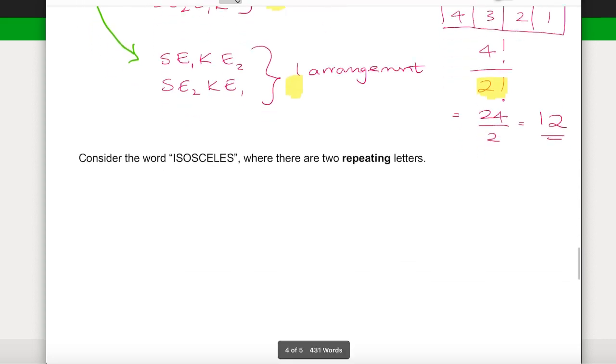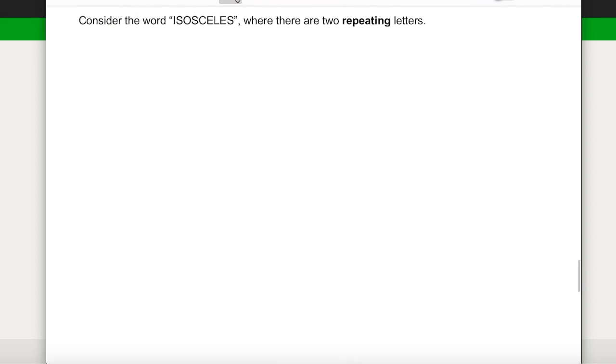So let's consider the word isosceles. Now if we have a look in the word isosceles, we have some repeated letters. We have 3 S's this time and 2 E's. So originally, if we arranged these 9 letters, we would say there is 9 factorial ways of arranging them. But because where the 2 E's are, if they get swapped over, that is not counted as a separate arrangement, we need to account for removing that arrangement. So we're going to divide by 2 factorial.